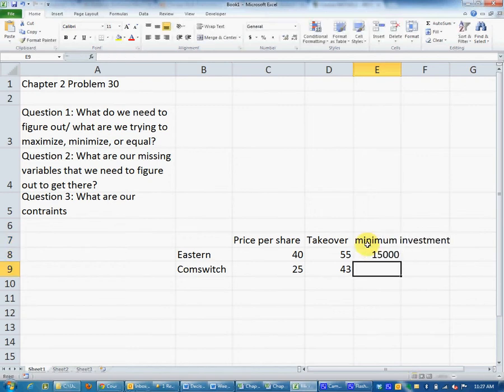15,000 for Eastern and 10,000 for CommSwitch. And then what's the maximum investment? Do we have a maximum investment for Eastern? 0. Okay, we don't have one. They didn't give us one. But they did give us one for CommSwitch at 25,000.